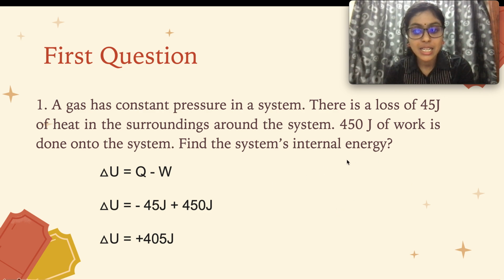Find the system's internal energy. So you have to use this information and substitute them in the formula. So negative 45 joule, this is the formula. So negative minus negative 450 will be a positive sign. So negative 45 joule plus 450 joule will give you a positive 405 joule. So the internal energy is positive 405 joule.